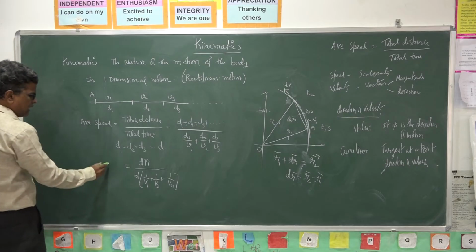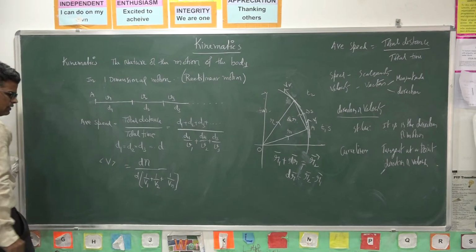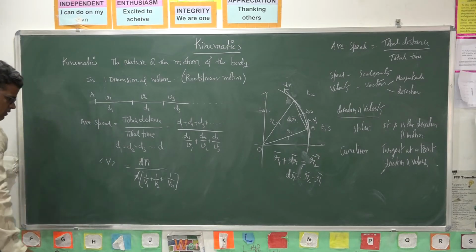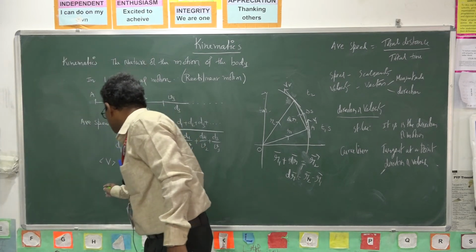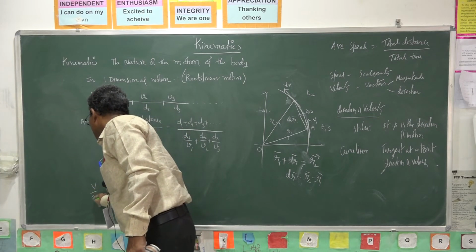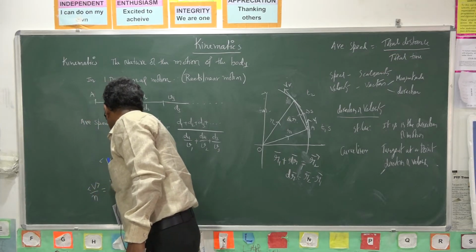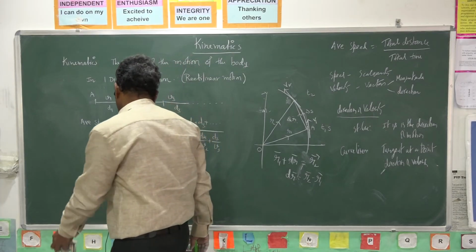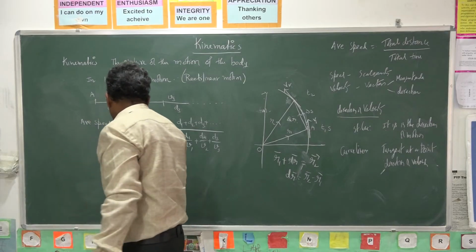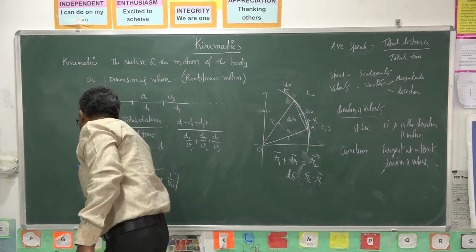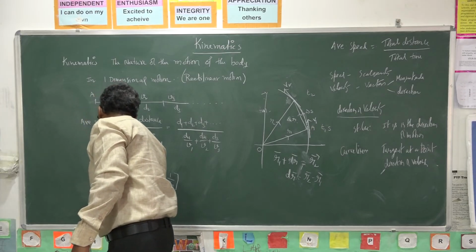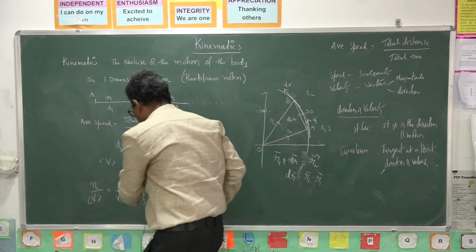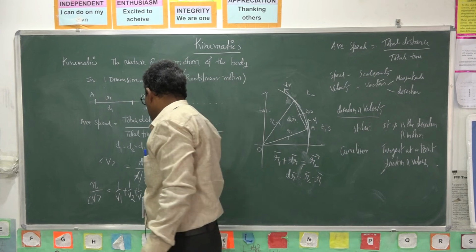So this is the average speed. Here d gets cancelled. Average speed is equal to n by the sum of 1 by v1. So n by v average is equal to 1 by v1 plus 1 by v2 plus 1 by v3 and so on.